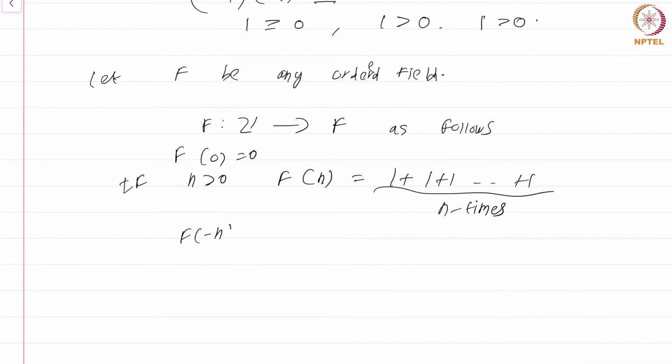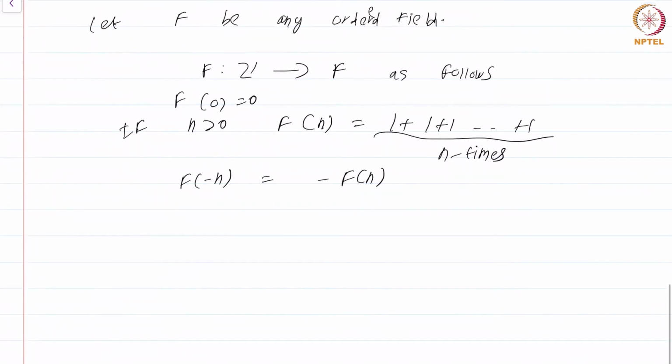Similarly, we set f of minus n to be minus f of n. Again, note carefully that the minus on the left hand side of this equation is the minus coming from the integers, whereas the minus on the right hand side is supposed to be the additive inverse in the field F. Okay, now we have a major theorem.